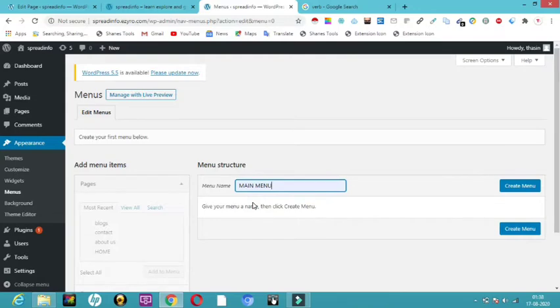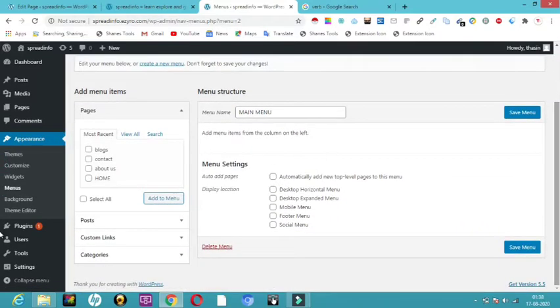You can name it by your own name, whatever you want: main menu, home menu, menu 1, anything you want you can give. I'm just going to create the menu. Now I have created it. Now inside this menu, I'm going to add a few pages actually. What I created: blogs, contact, an about section, and a home section. So I have selected all of these, and I'll click on add to menu.